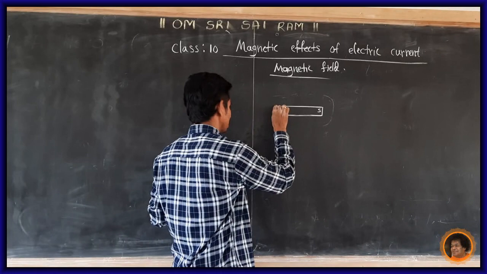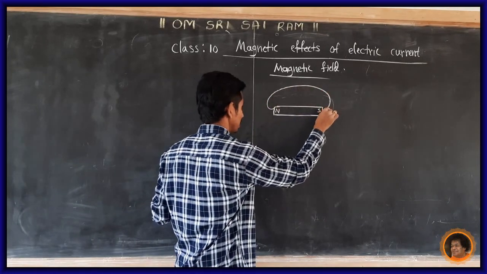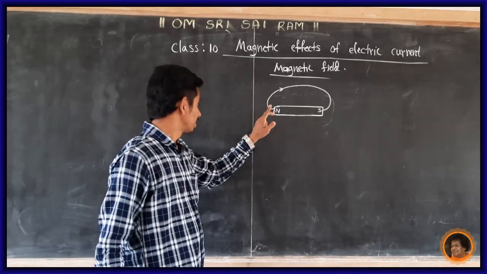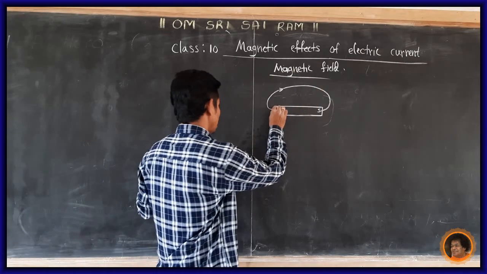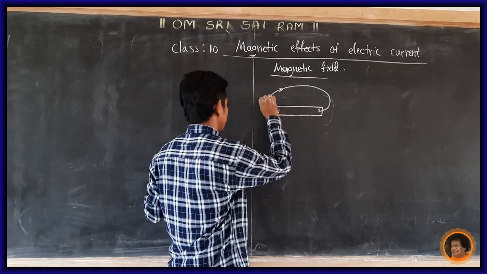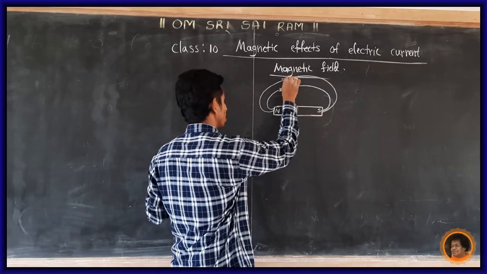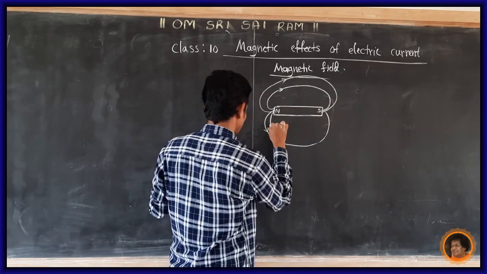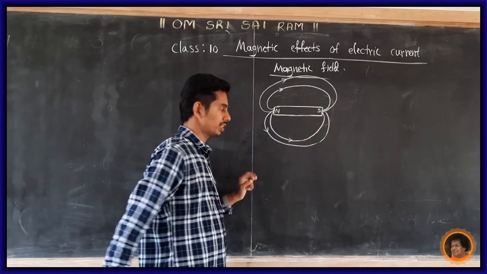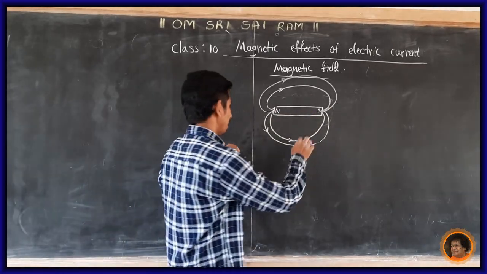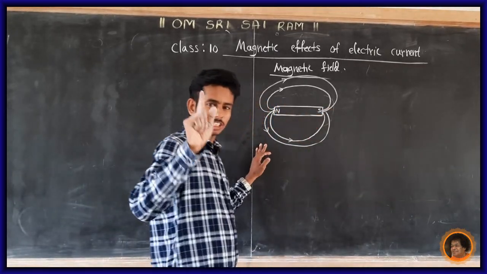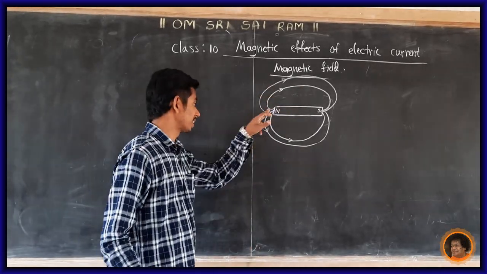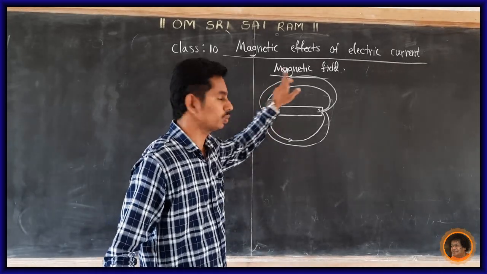This is a magnetic line. What is the direction of magnetic lines? It is north to south. Another magnetic line, what is the direction of this one? It is also north to south. These are different magnetic lines. What is the direction of these magnetic lines? It is north to south. Very important: the first property of magnetic field lines is that the direction of the magnetic field lines is north to south.